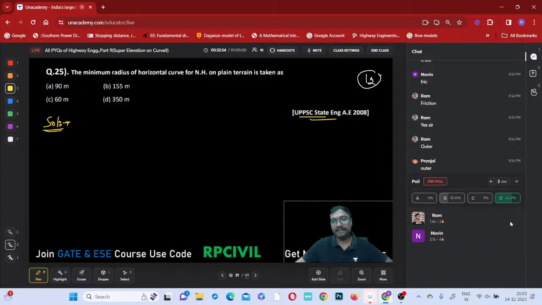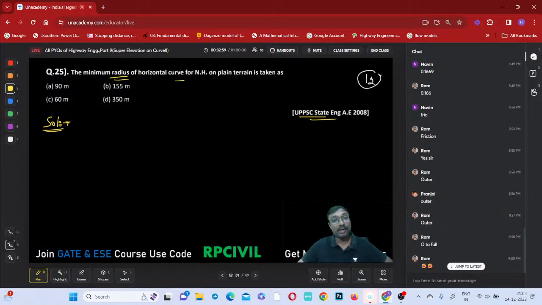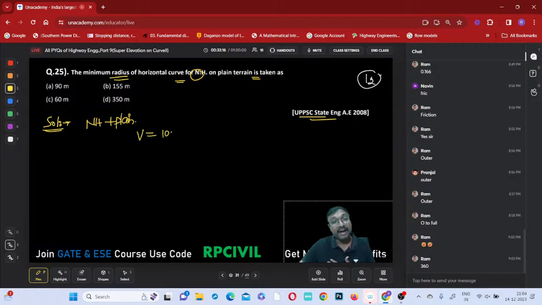Now the minimum radius of a horizontal curve for a national highway on plain terrain is what? Nothing is given, so how to select it? National highway on plain terrain, what is the design speed? We have to take it as 100 kilometers per hour. For plain terrain, what is the e maximum? It will be 0.07, or 7%.